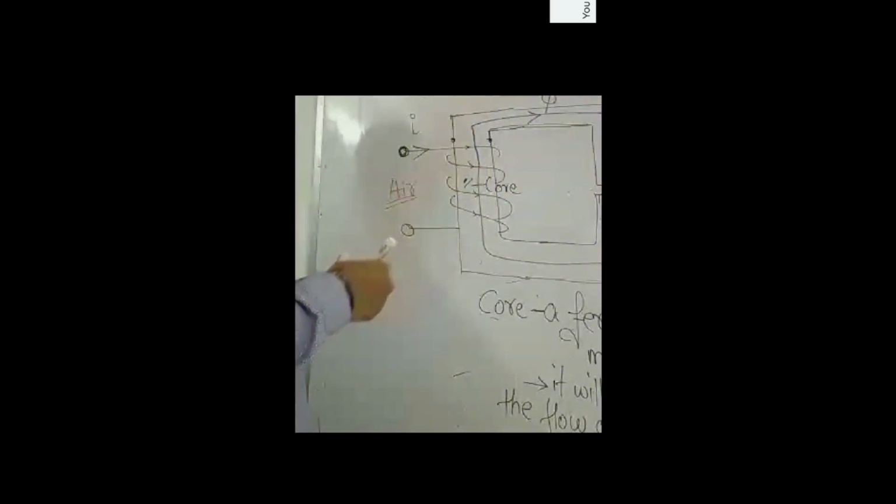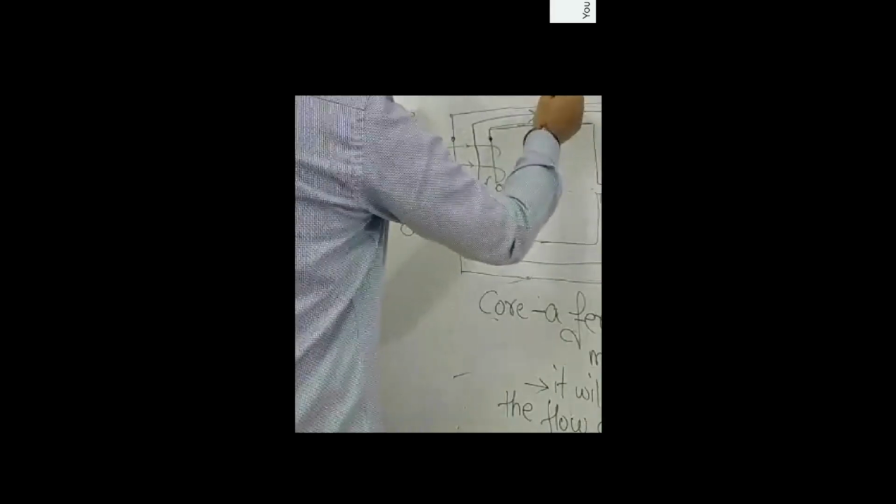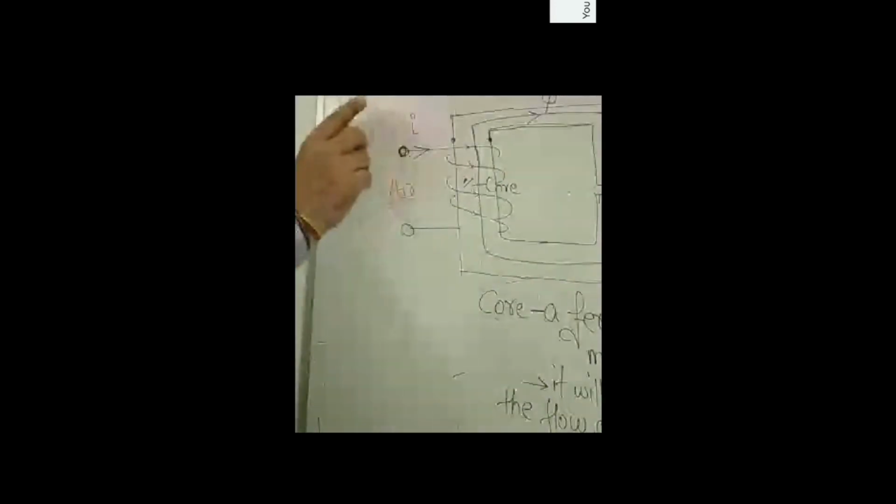So there are three terms which need to be defined here. One term that we have seen, the flux. Now flux has been produced. How has it come into the picture? It has come into the picture only when this conductor is carrying a current. Now here we will define a term known as MMF. Do you see MMF on the board? Yes, sir.